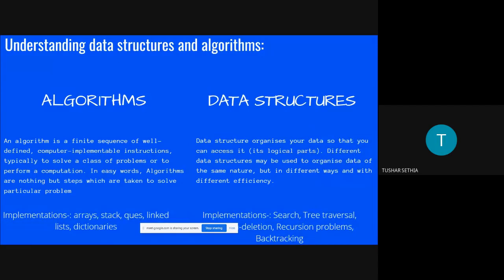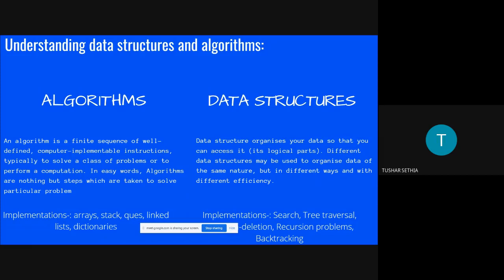If we look at the very complex statement, an algorithm is a finite sequence of well-defined, computer-implementable instructions, typically to solve a class of problems or to perform computation. In easy words, we can say that the steps we take to find the solution of a given problem are called an algorithm.